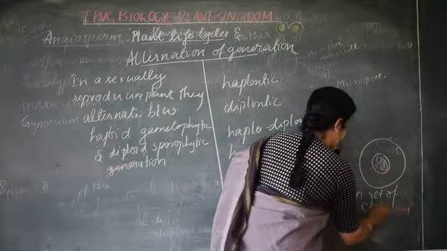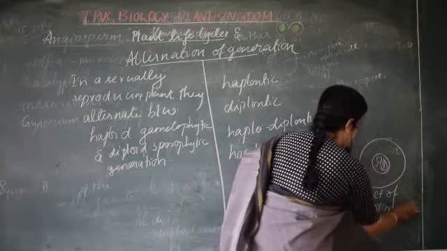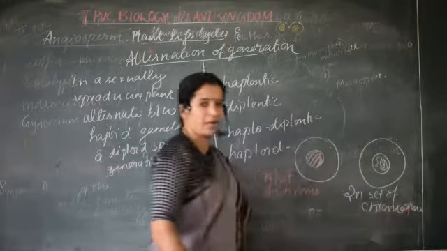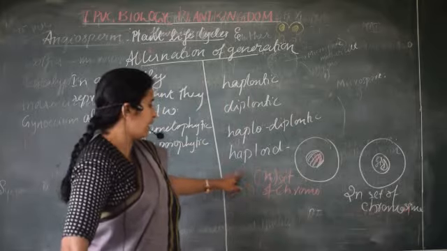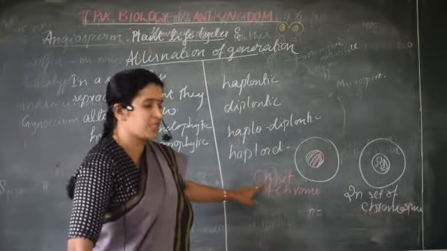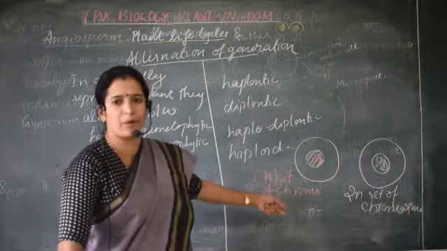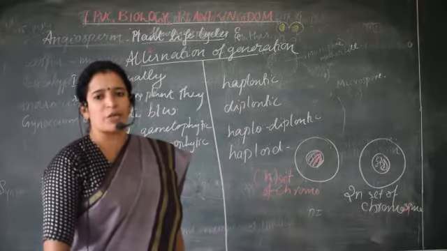So we call it a diploid cell. This is the major difference between a diploid and haploid.